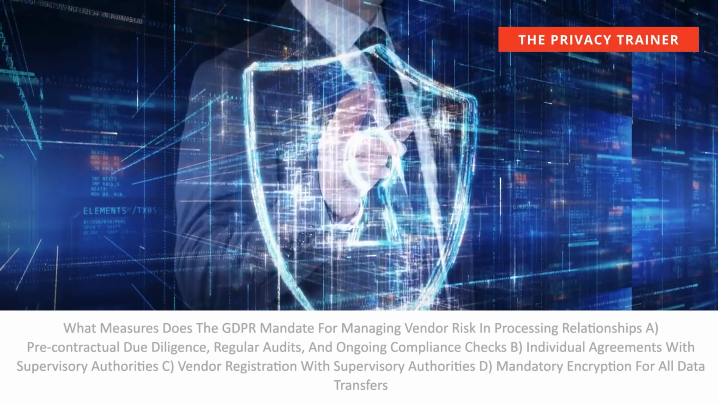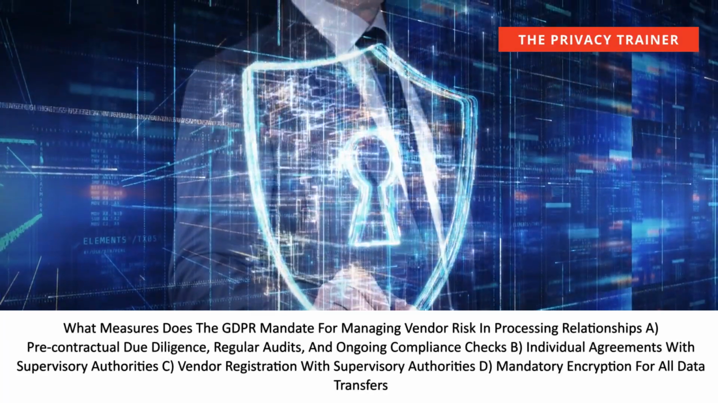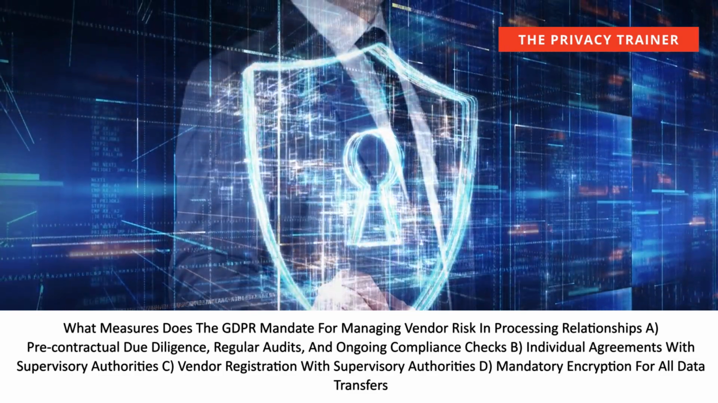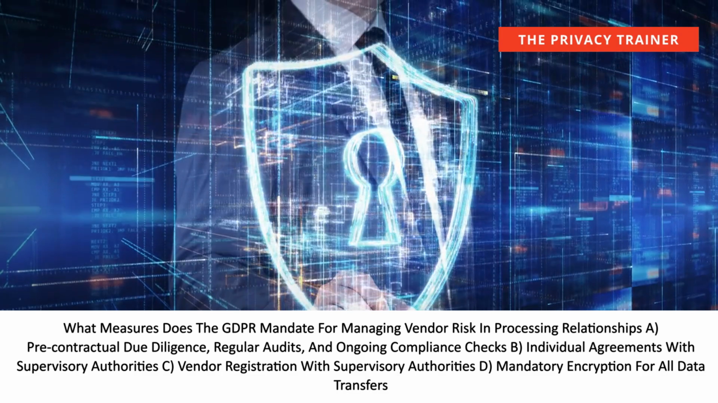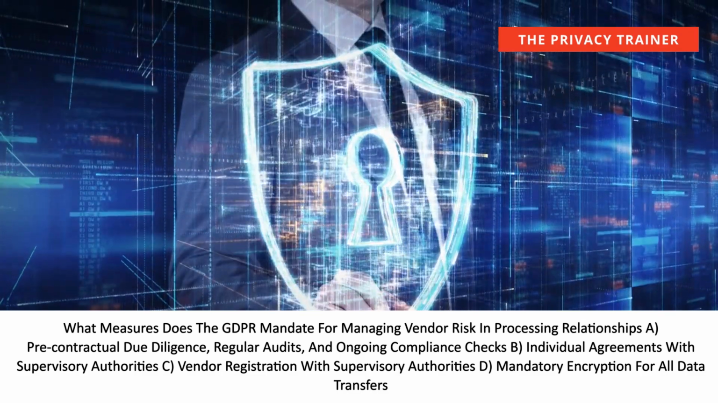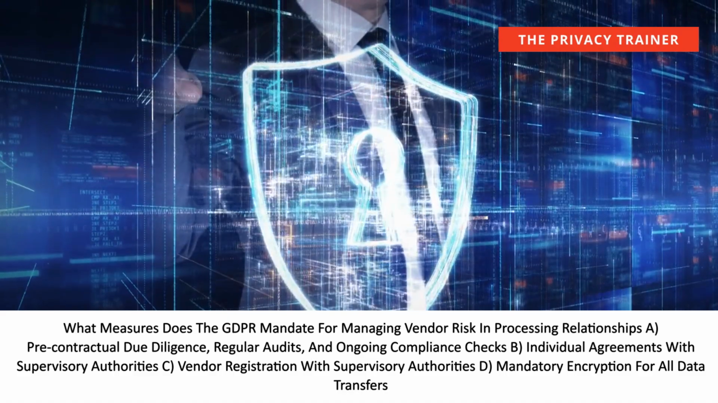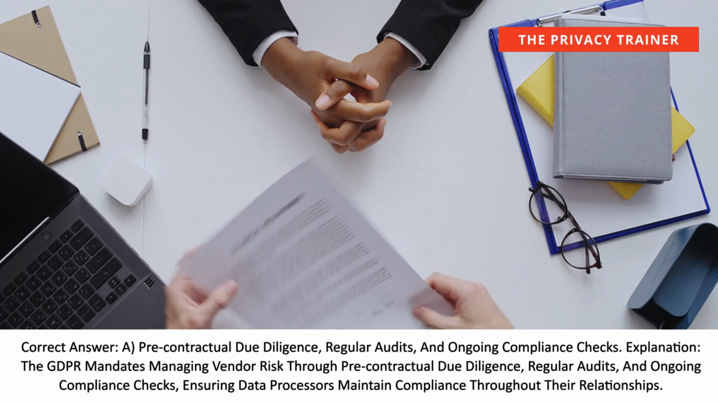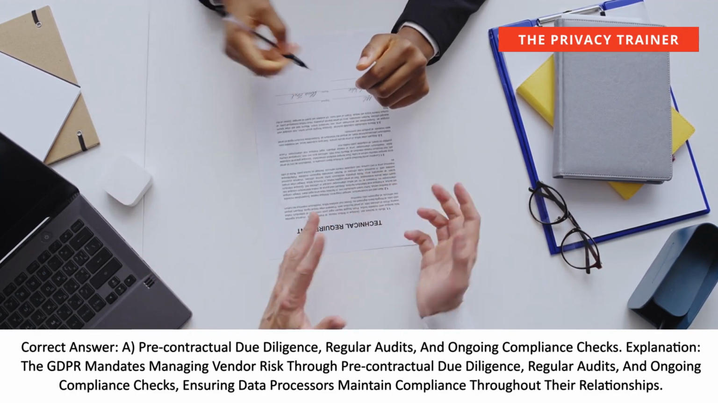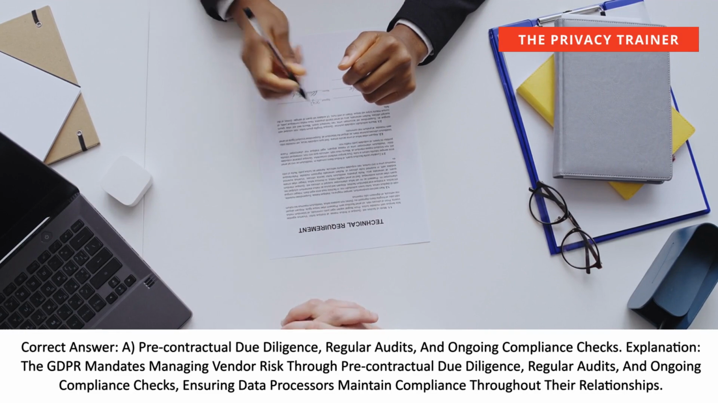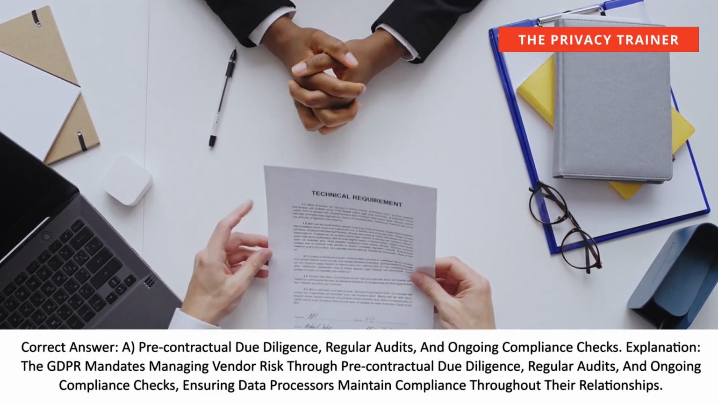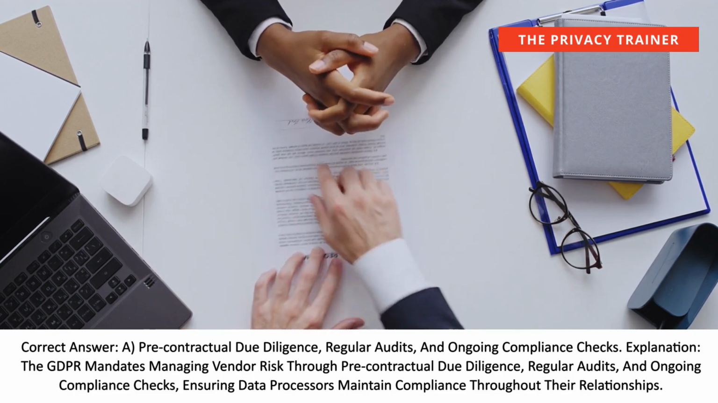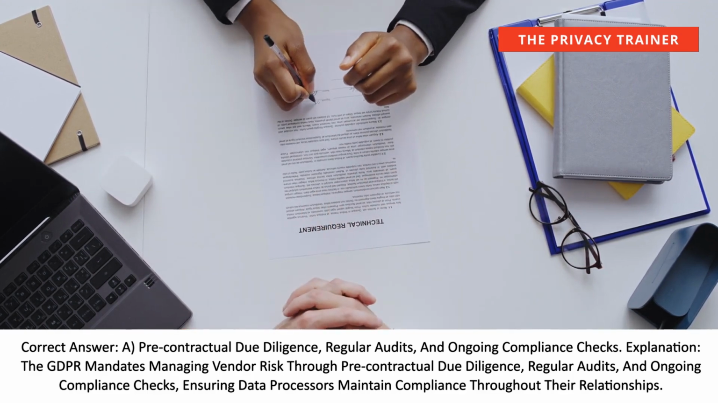processed and protected. What measures does the GDPR mandate for managing vendor risk in processing relationships? A. Pre-contractual due diligence, regular audits, and ongoing compliance checks. B. Individual agreements with supervisory authorities. C. Vendor registration with supervisory authorities. D. Mandatory encryption for all data transfers. Correct answer: A. Pre-contractual due diligence, regular audits, and ongoing compliance checks. Explanation: the GDPR mandates managing vendor risk through pre-contractual due diligence, regular audits, and ongoing compliance checks, ensuring data processors maintain compliance throughout their relationships.